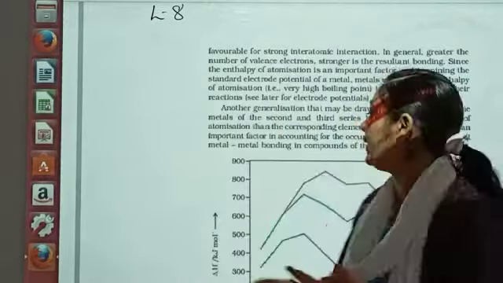Let us see further, the variation in the atomic and ionic sizes of the transition metals. Now dear students, as we all know, when we move from left to right in a period, the atomic size goes on decreasing. Electrons go on increasing and atomic size goes on decreasing. So in general, ions of the same charge in a given series show a progressive decrease in radius with increasing atomic number, as I told you.